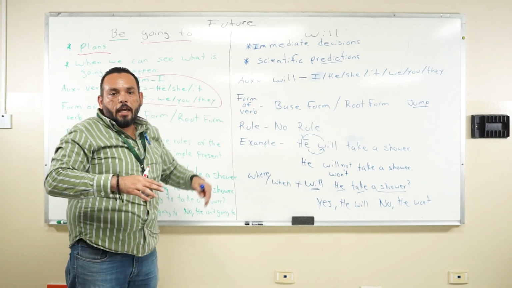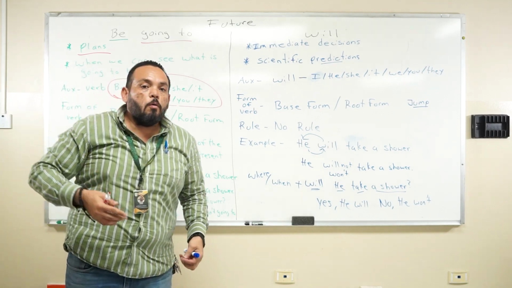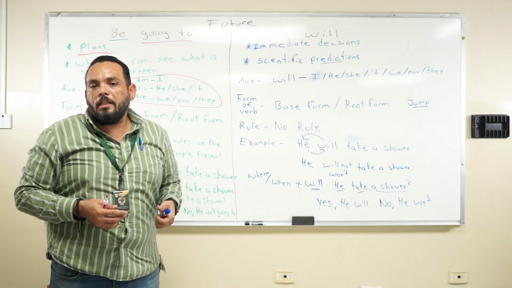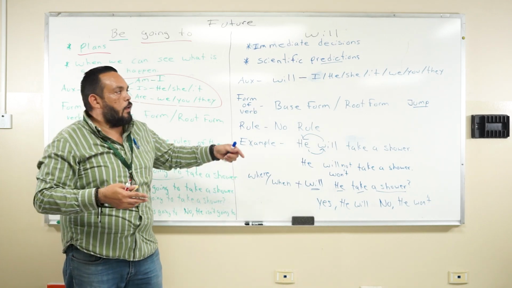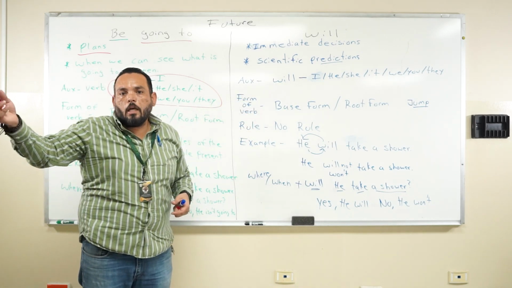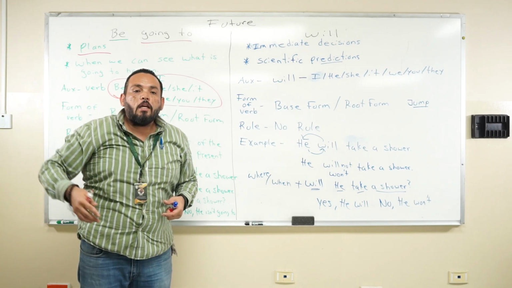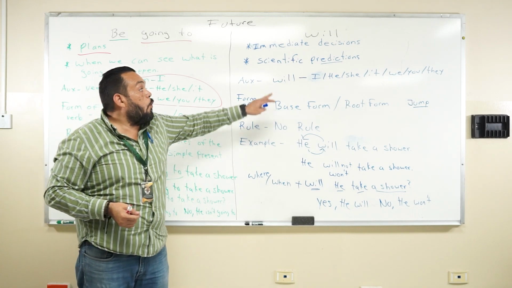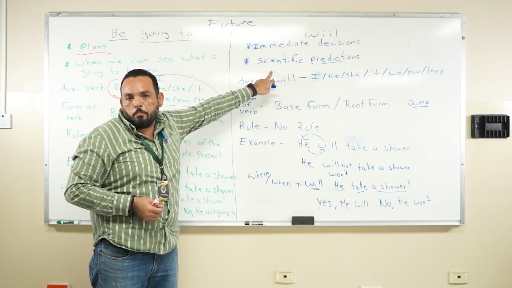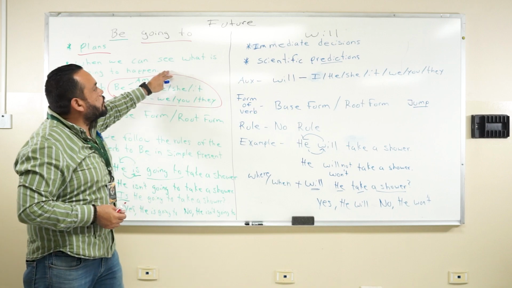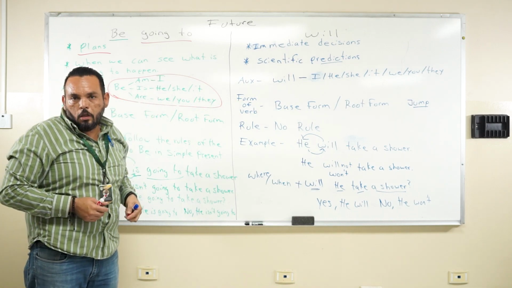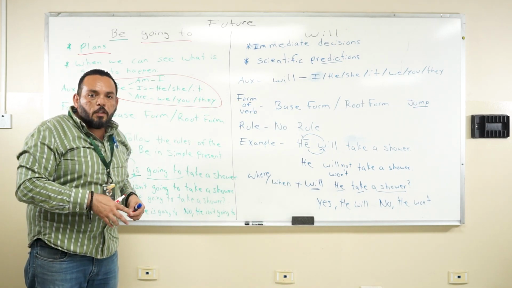Scientific prediction: anything scientific, like tomorrow will be a bright and sunny day, that's the weather. Games: the Lakers will win the championship, that's my prediction. And these are the two different types of future that we use in a specific form.